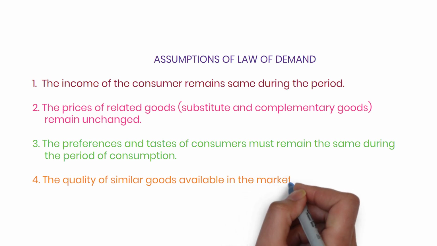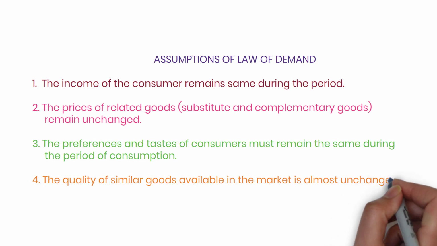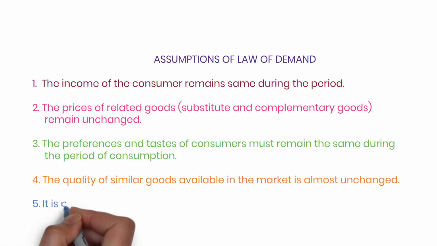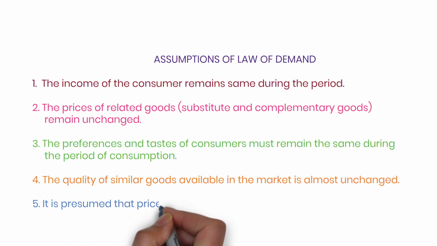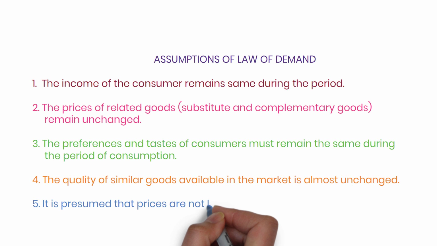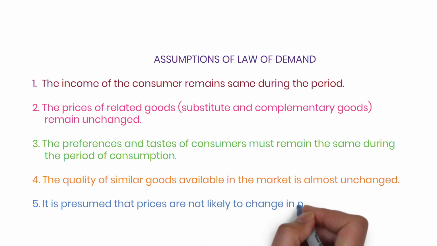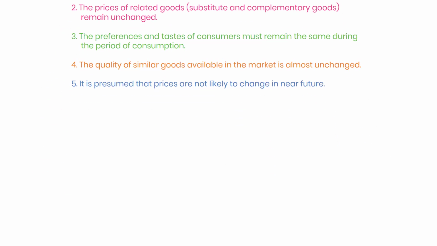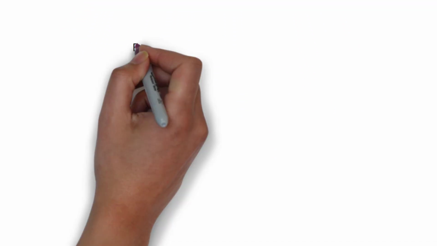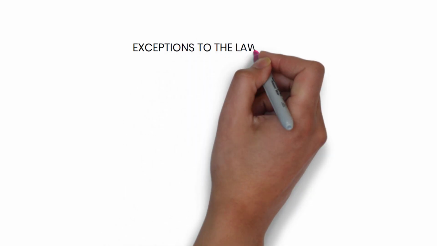And the quality of the similar goods available in the market is almost unchanged. It is presumed that the prices are not likely to change in near future. So these are the 5 assumptions to the law of demand. Now let's try to understand exceptions to the law of demand.